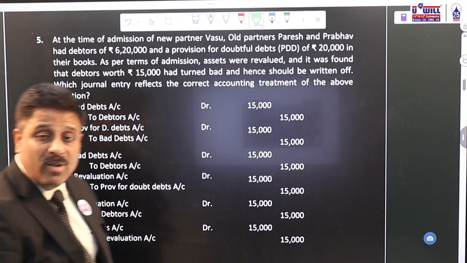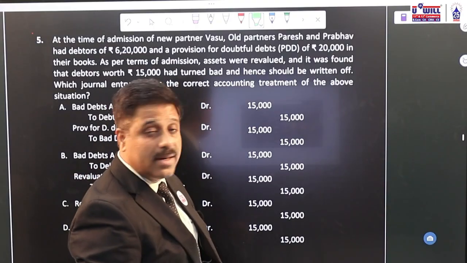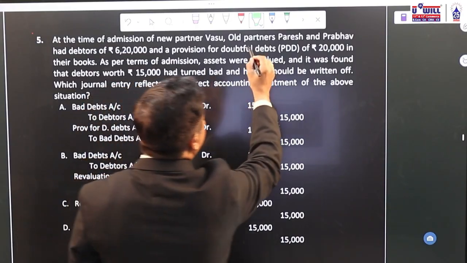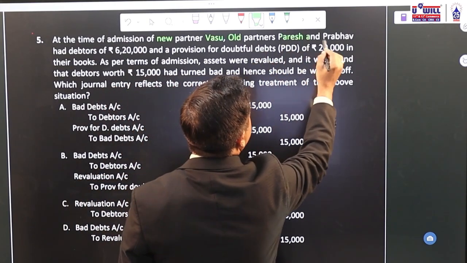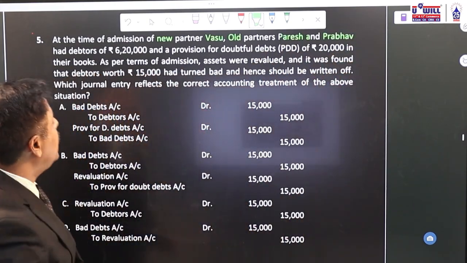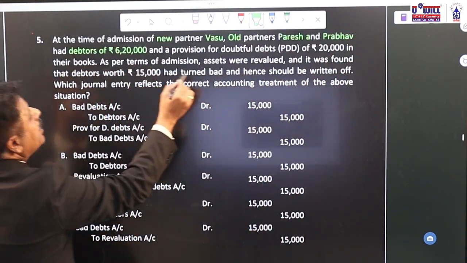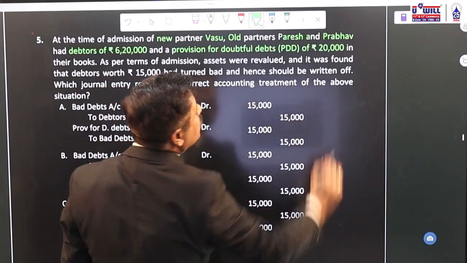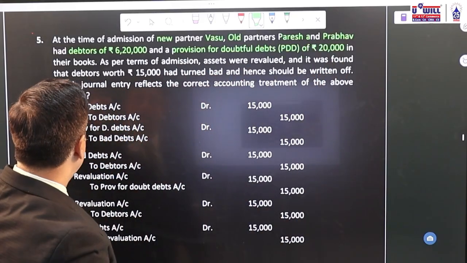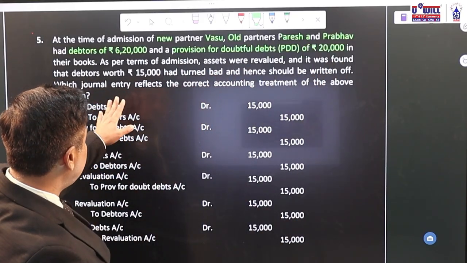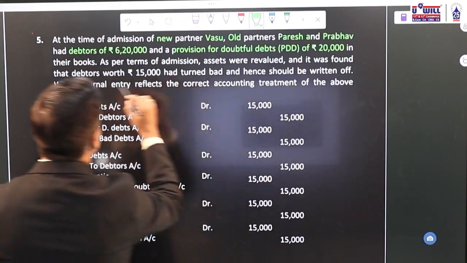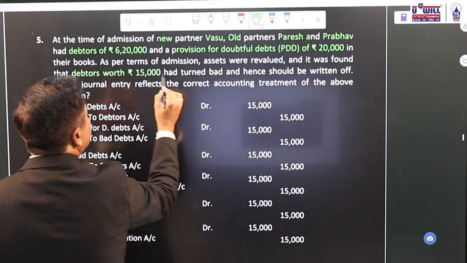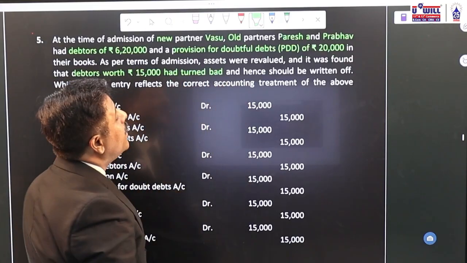At the time of admission of new partner Vasu, old partners Paresh and Prabhav had debtors of 6,20,000 and provision for doubtful debts of 20,000 in their books. As per the terms of admission, assets were revalued and it was found that debtors worth 15,000 had turned bad.